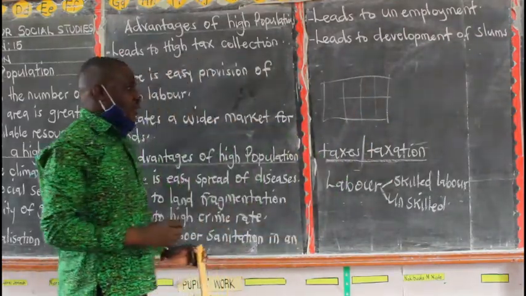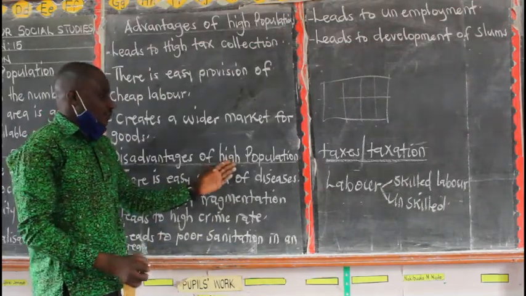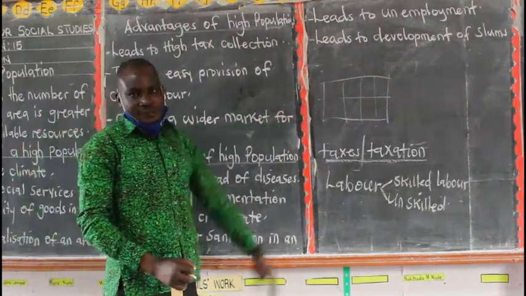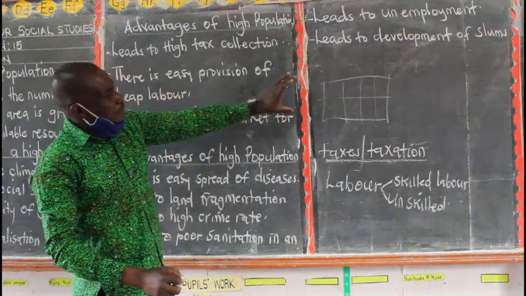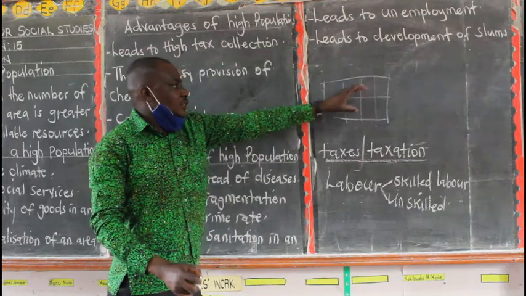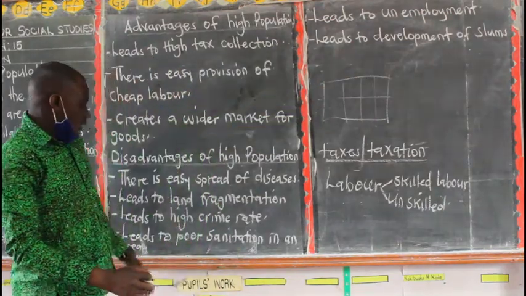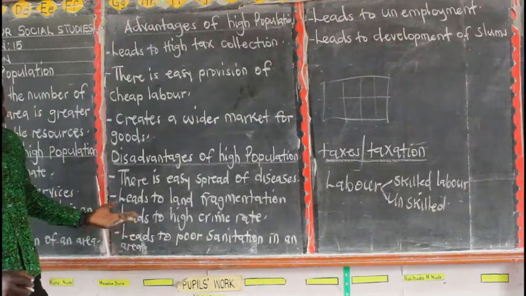That is called land fragmentation. When we keep on dividing land into smaller plots, this will lead to low production of food in an area.